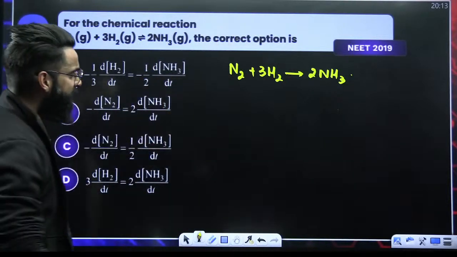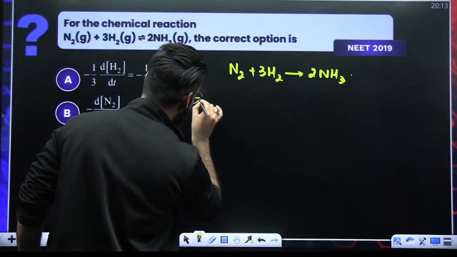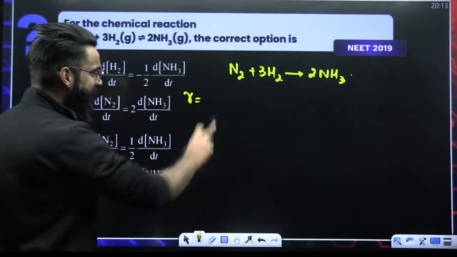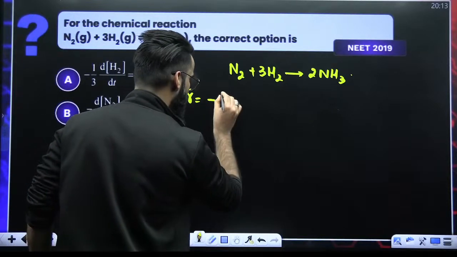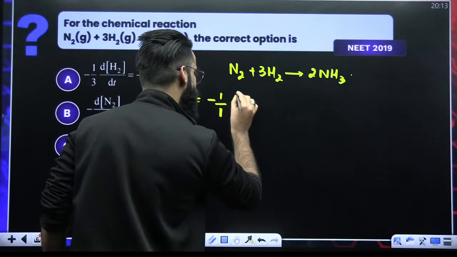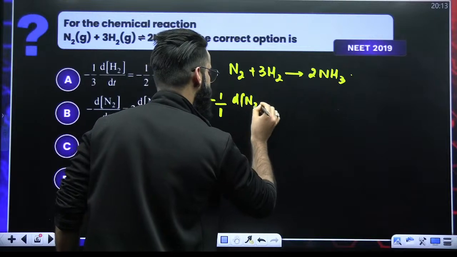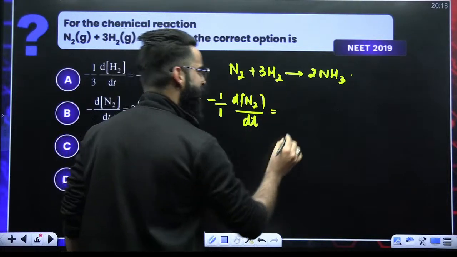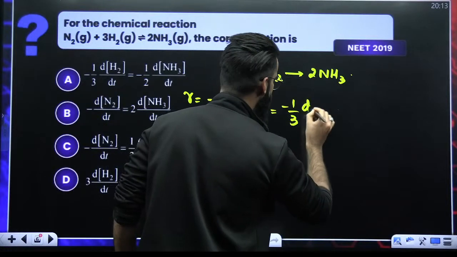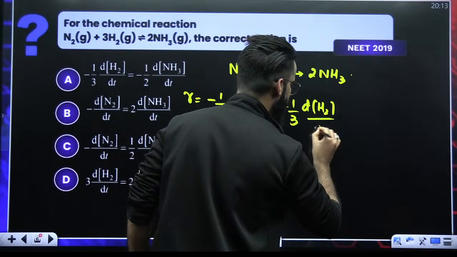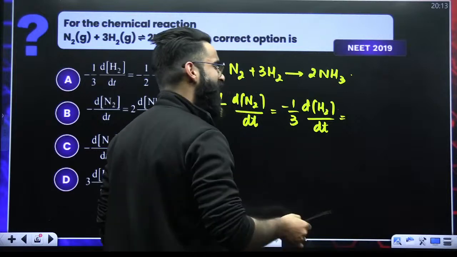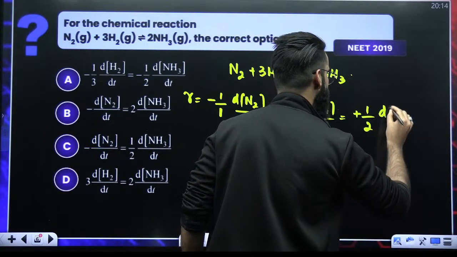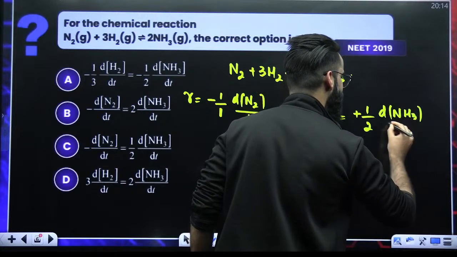Now, my dear students, if I want to write the differential form of rate, let me write the rate of reaction with respect to N2 first. N2 is the reactant, so starting with a minus sign, 1 divided by stoichiometric coefficient 1, change in the concentration of N2 divided by time interval dt, which is also equal to, with respect to H2, minus 1 by 3 change in the concentration of H2 divided by dt. With respect to NH3, since NH3 is the product, I'll start with the plus sign, 1 by stoichiometric coefficient 2, change in the concentration of NH3 divided by dt.